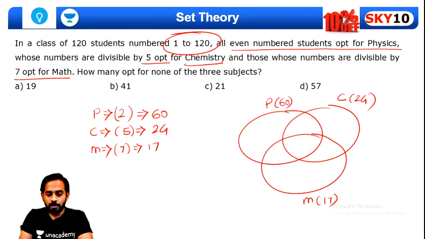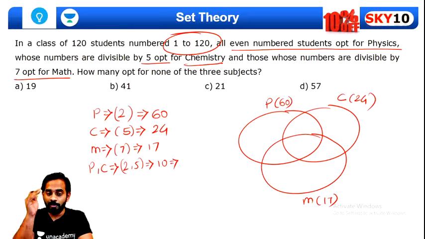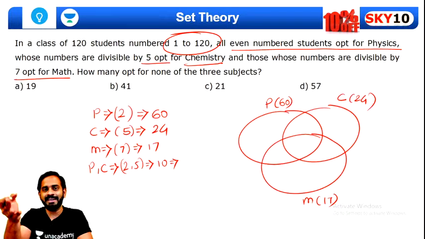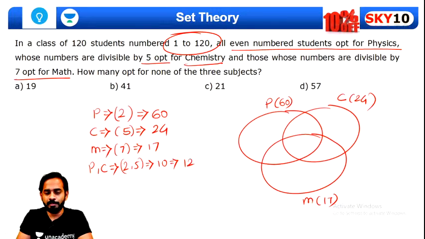Now, physics and chemistry. How many students opted for physics and chemistry? You'll have to take the LCM of 2 and 5. What is the LCM of 2 and 5? That is 10. So all the multiples of 10 will be choosing physics and chemistry. That is, there are 12 multiples. So this should be 12.